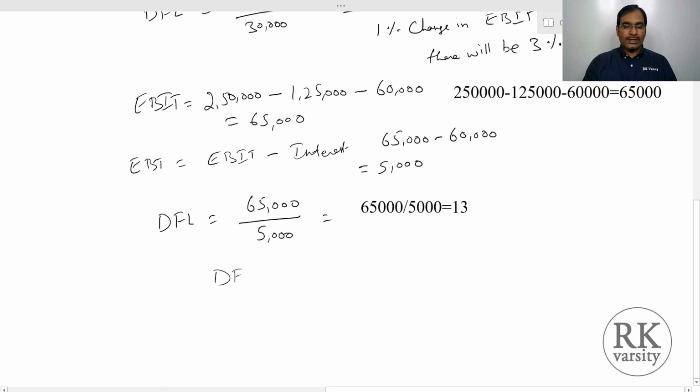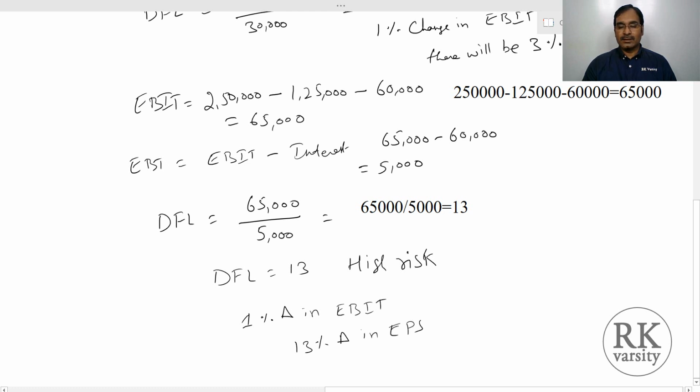So the degree of financial leverage is 13. Now we can say that this is very high risk. That means a 1% change in EBIT will affect a 13% change in EPS. On the positive side, it gives you a 13% return. On the negative side, it is going to impact very badly, as 13% of your EPS will drop.